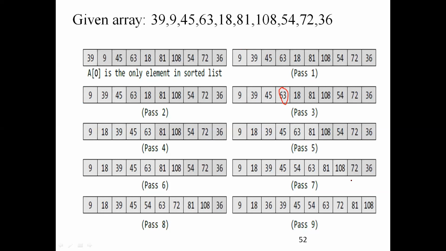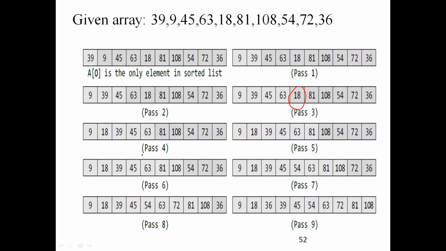So 16 is compared with the very first element. Like that it goes on. Okay, fine. Then come to 18. In pass 4, what happens? 18 is compared with 9.